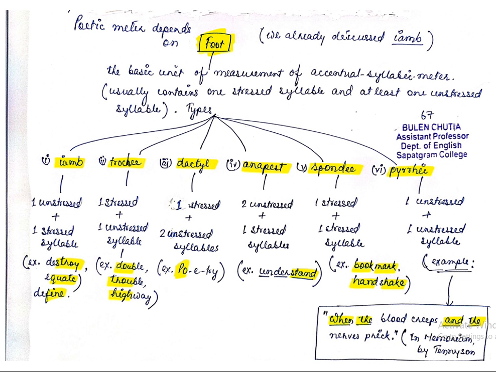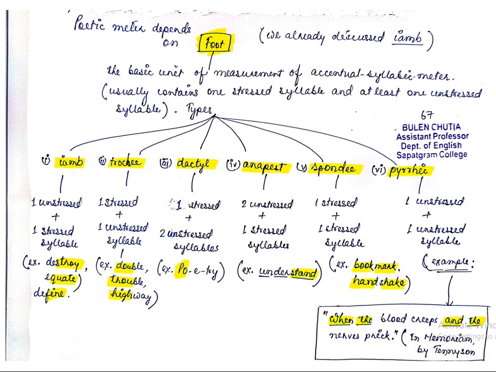Here we can see that both the syllables are given importance. Both the syllables are stressed syllables. Okay, we stress on both the syllables. For example, bookmark, handshake. Okay, handshake. Both the syllables are very important. You cannot deny any one of them.